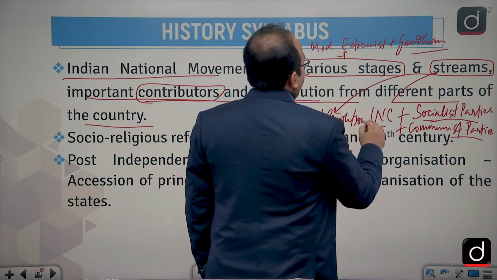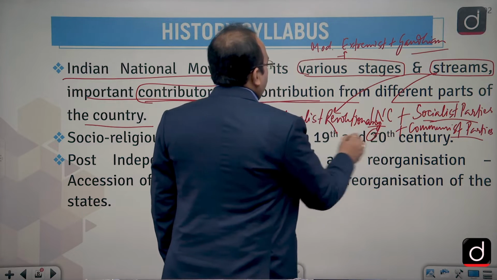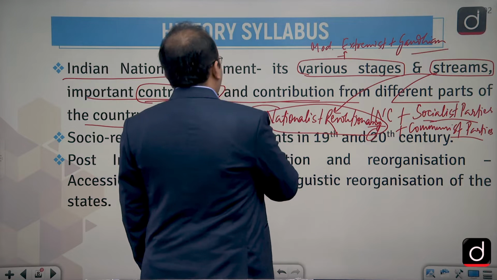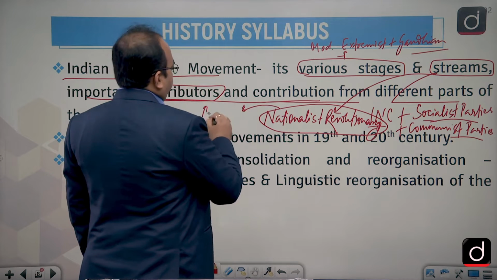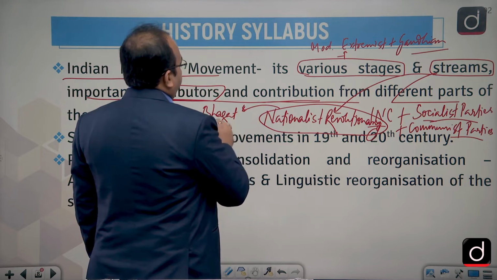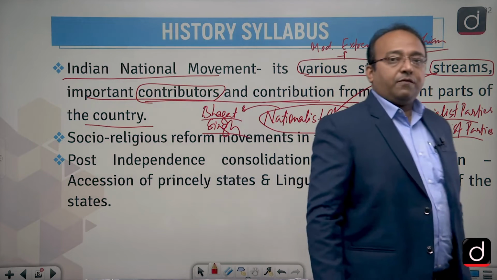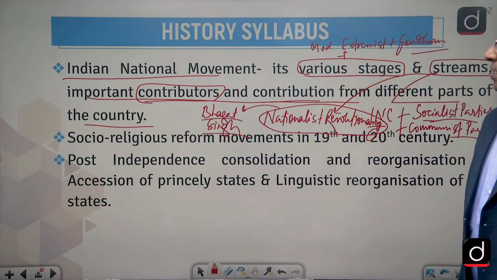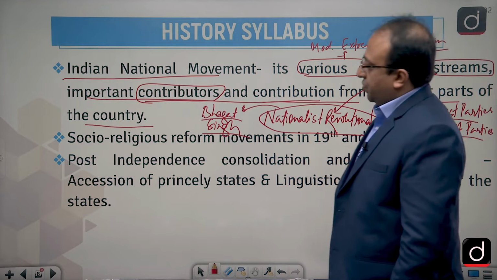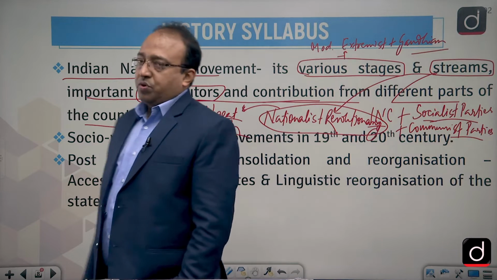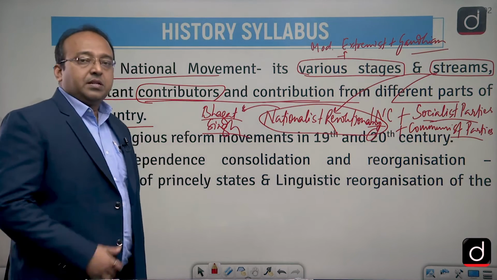So nationalist revolutionaries, especially led by nationalists like Bhagat Singh, Chandrasekhar Azad, etc. So even that could also be a part of your preparation of the entire national movement, in fact. Similarly, you have to also highlight the contributions of different people in the national movement.